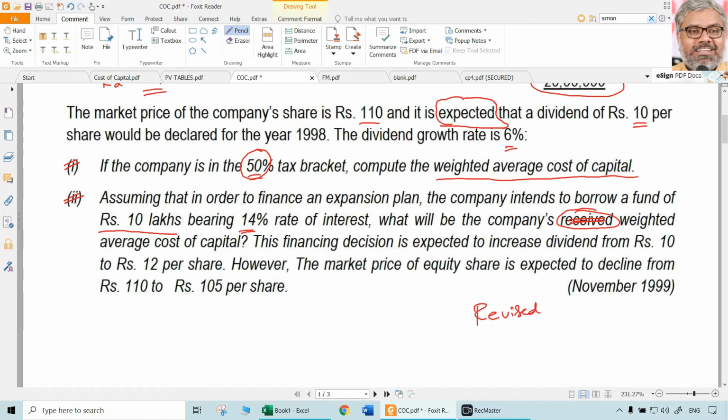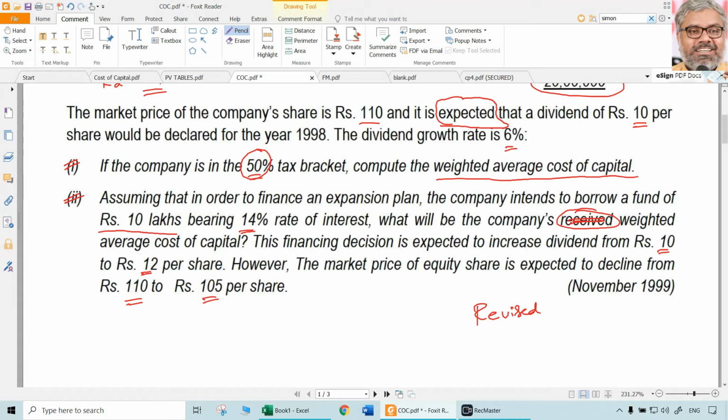This financing decision is expected to increase the dividend from 10 rupees to 12 rupees per share. However, the market price of equity share is expected to decline from 110 to 105 per share. So there is going to be change in KE also, and there is a fresh debt that is going to be issued for an amount of 10 lakhs rupees bearing 14% rate of interest. Now what is asked is the company's revised weighted average cost of capital.